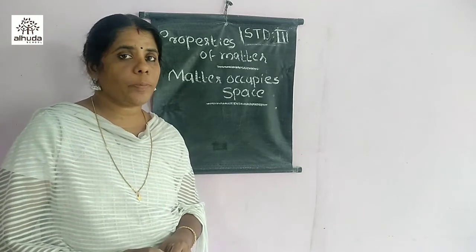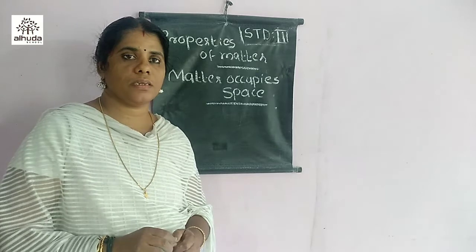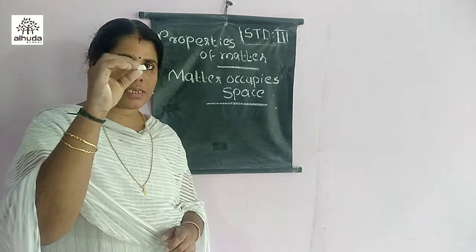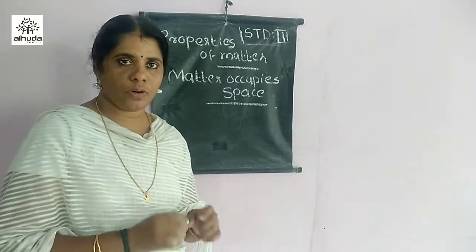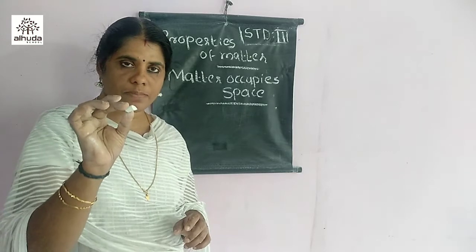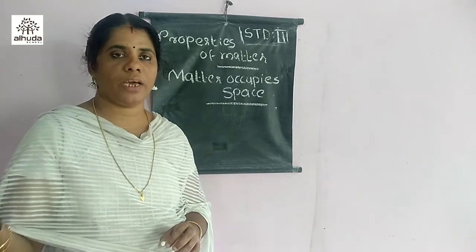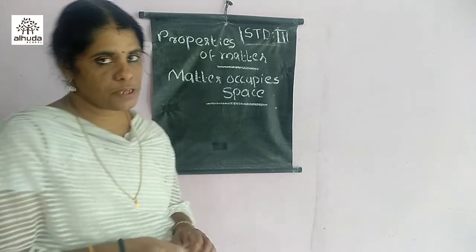Solids occupy space. For example, the things around us, this chalk, it occupies some space for resting. It will not rest in the atmosphere, no? It wants some space to rest. So it occupies some space. And a table, desk, chair, whatever things here around us, all solids occupy space.